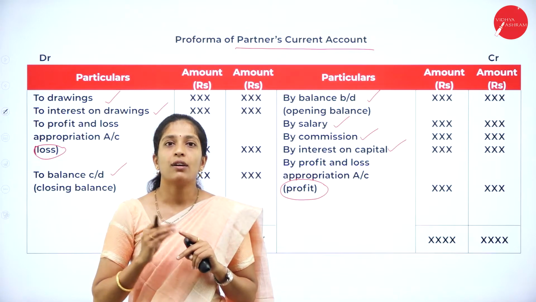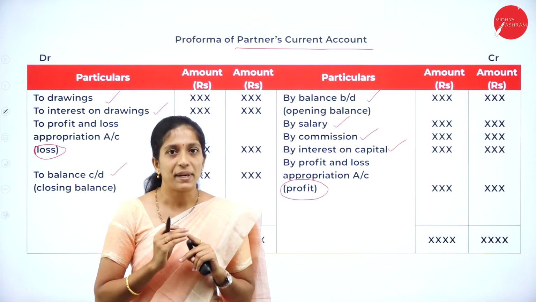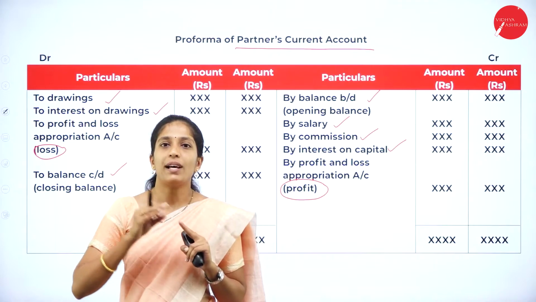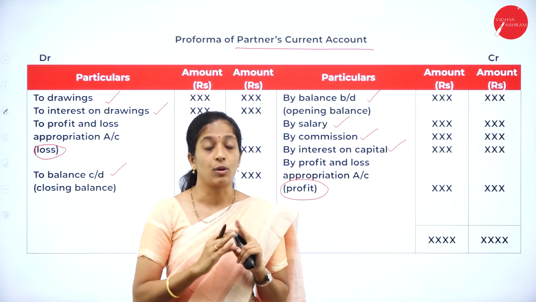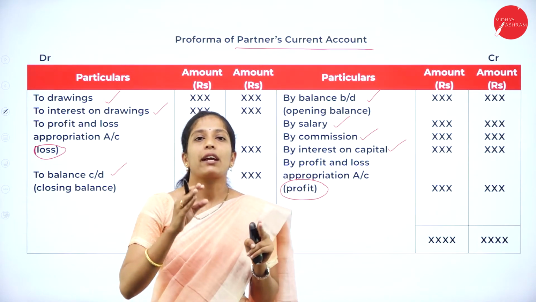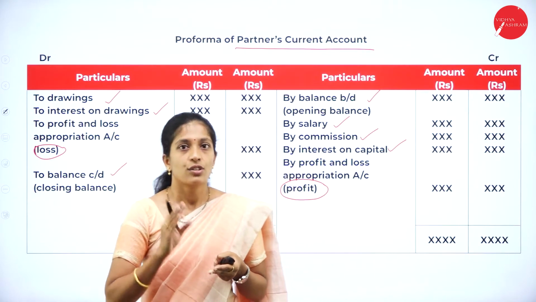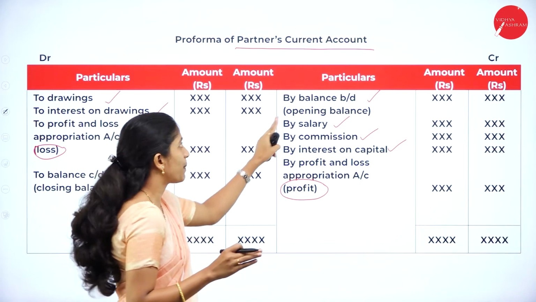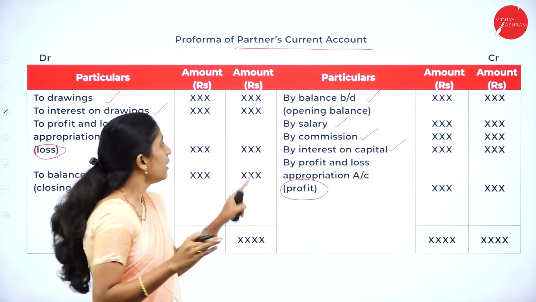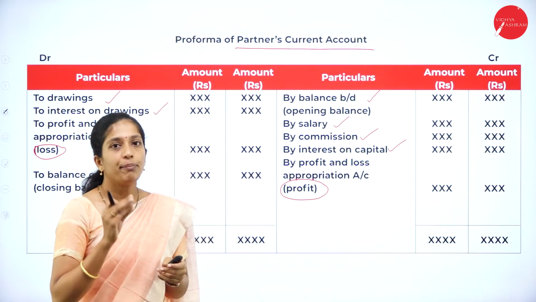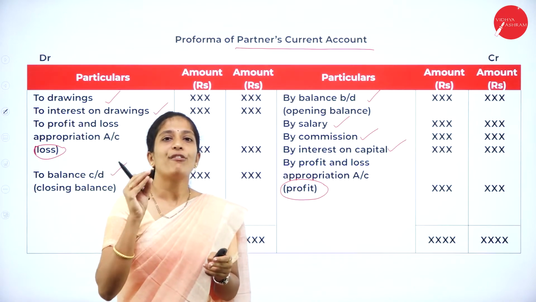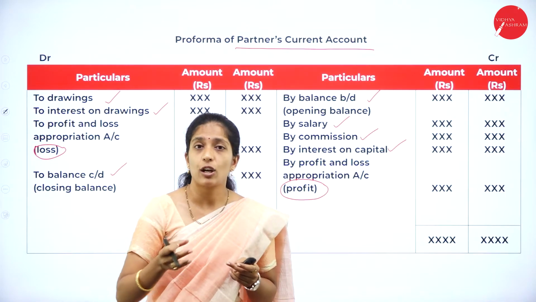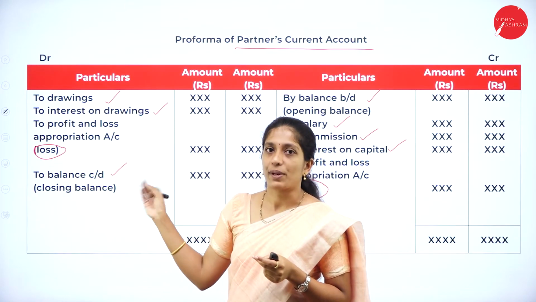Under capital account, you are going to record only the capital, and if there are any additions, you will record them, and if there is any withdrawal, you will record it in the partner's capital account. Whereas in current account, you will record all other items. So how to begin? If there is any current account balance, you will record it as by balance brought down, then by salary, by commission, by interest on capital, by profit and loss appropriation account if there is profit. Suppose it is a loss, then to profit and loss appropriation account.